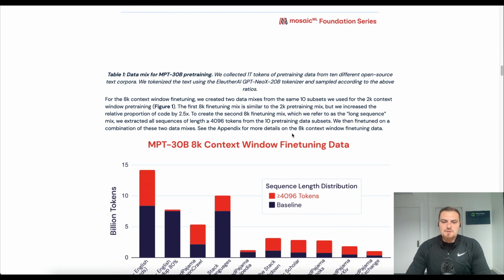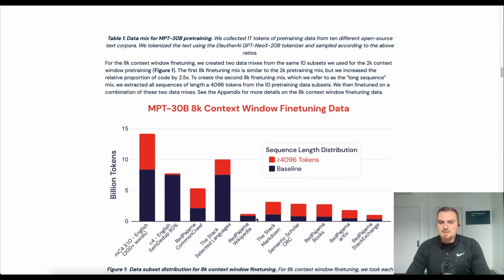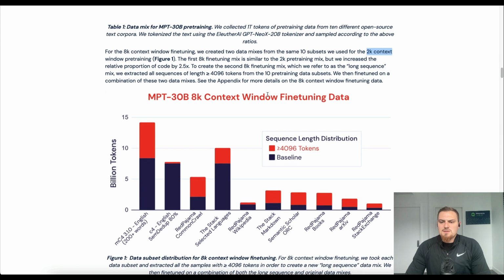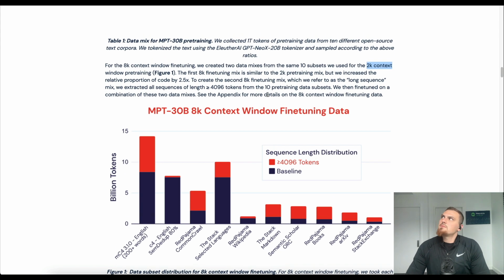Cool. So you see this bar chart that shows the size. You see Wikipedia, not as much as C4. And then this is a really interesting detail as well, the sequence length distribution, where it's greater than 4,096 tokens compared to the baseline, and the baseline is, I think, this 2,000 context window. So maybe it's interesting how the context is isolated.